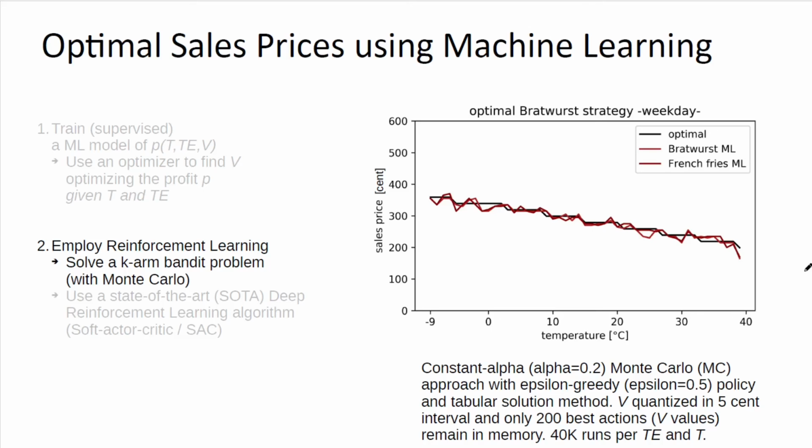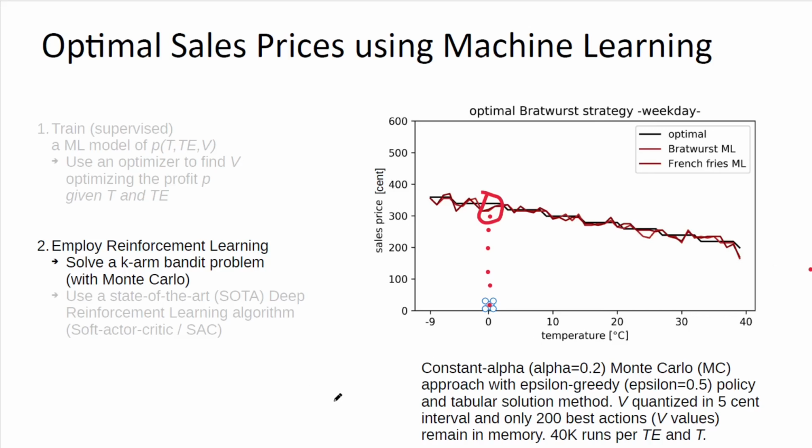In total, 40,000 runs per temperature and weekend or weekday were performed. What you can see in this result is that because we treat each of these temperatures independently, you don't see a good function approximation. It cannot learn that there's a functional dependence between the different temperatures. However, at each temperature, the optimal value of the sales price found is quite close to the ground truth.